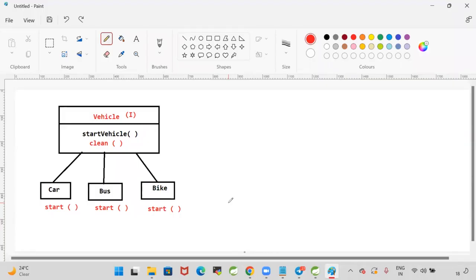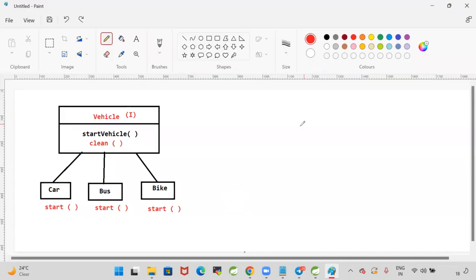Are you guys able to understand why default methods came into the picture? To add new functionality to the existing interfaces, default methods and static methods came into the picture. Are you guys able to understand?